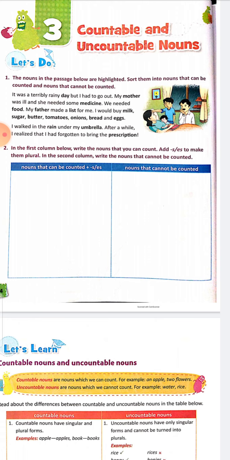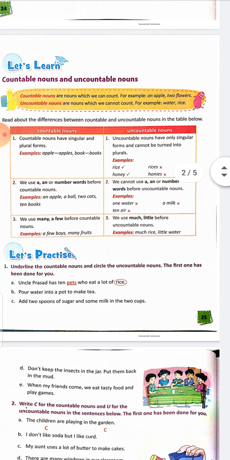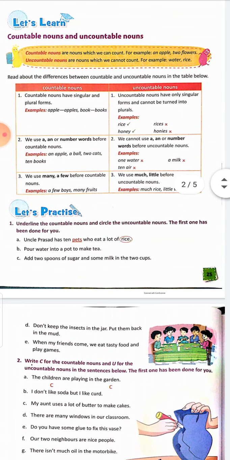After a while, I realized that I had forgotten to bring the prescription. Prescription is countable. So you have to write it in the book. Next, we are going to page number 25, countable and uncountable nouns. Countable nouns are nouns which we can count, for example, an apple, 2 flowers. Uncountable nouns are nouns which we cannot count, for example, water, rice. Read out the differences between countable and uncountable nouns in the table below.